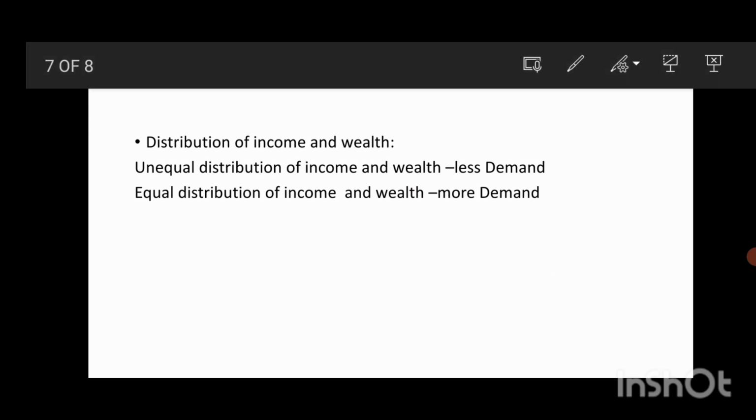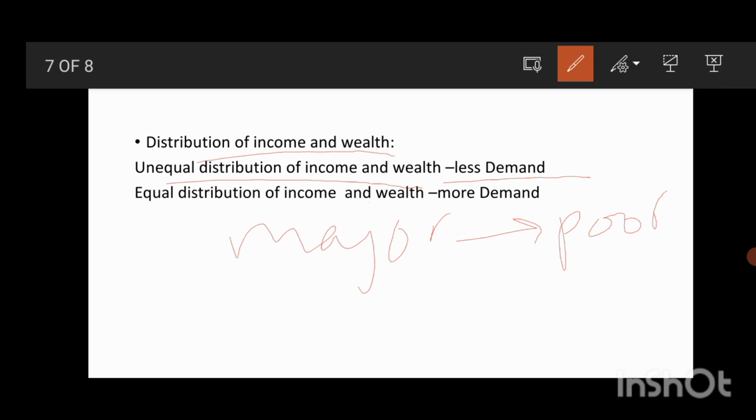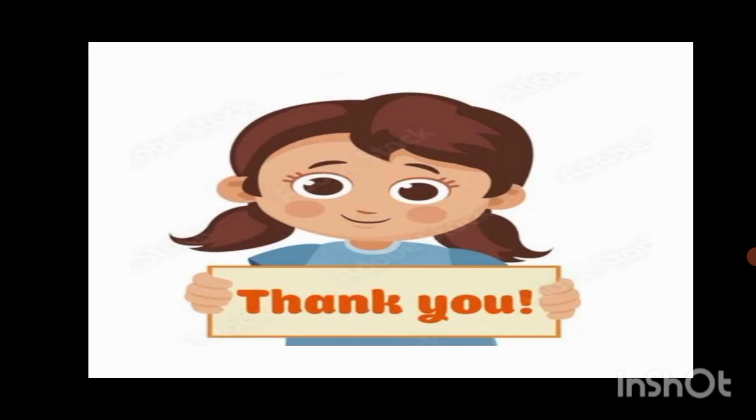Another one is distribution of income and wealth. If there is unequal distribution of income and wealth in the economy, you can see that a majority of people in that population will be poor. Because of that, there will be less demand in such an economy. And if there is equal distribution of income and wealth, we can see that there is more demand for the products in that economy. So this is about the determinants of demand and meaning of demand.